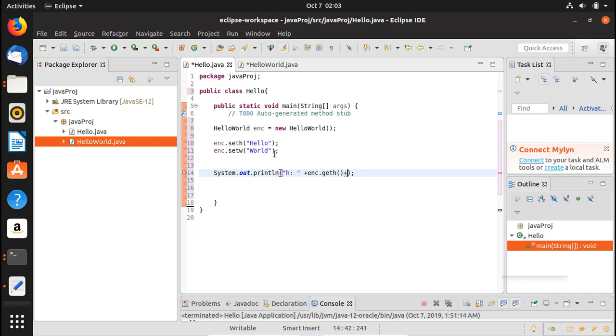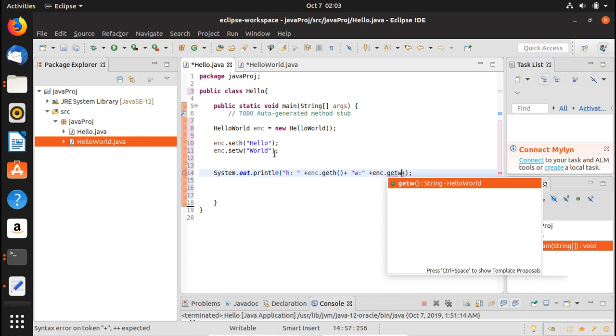All right, and after that you use here w, and then what you're going to do is that you are going to have here enc dot get w.